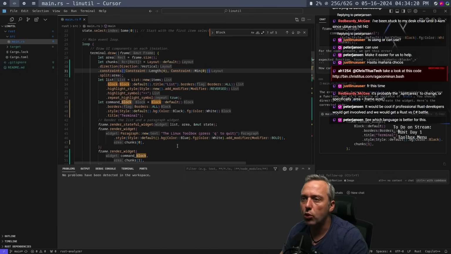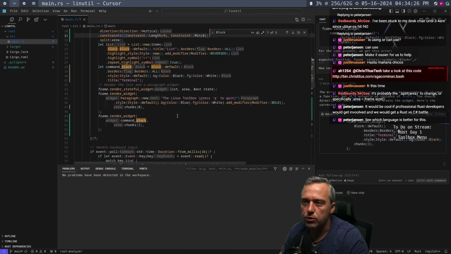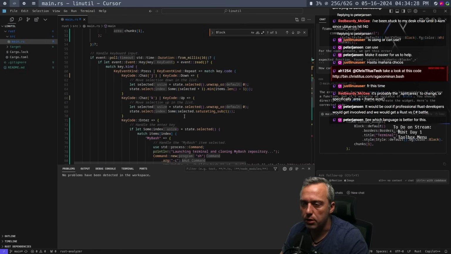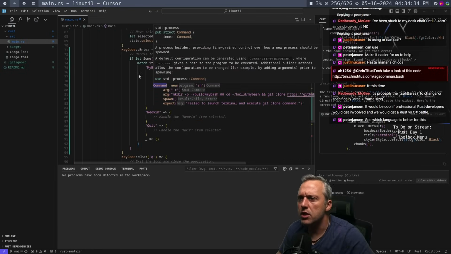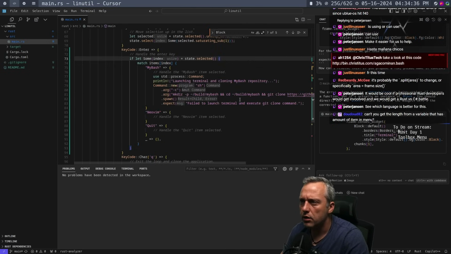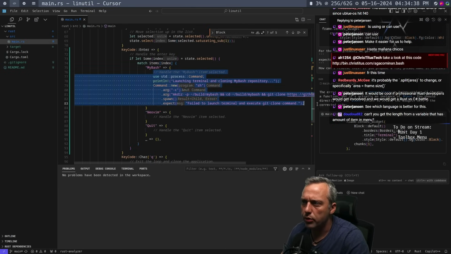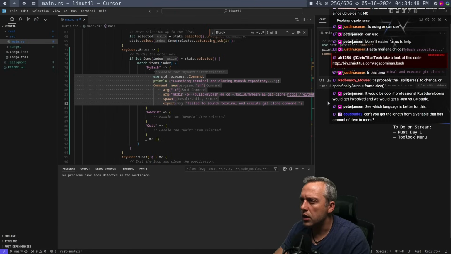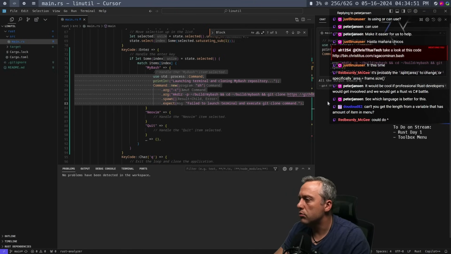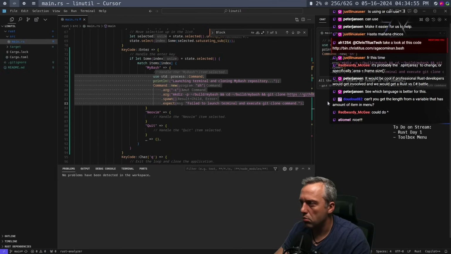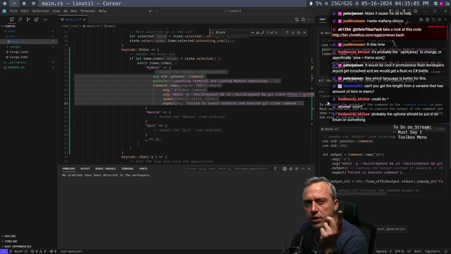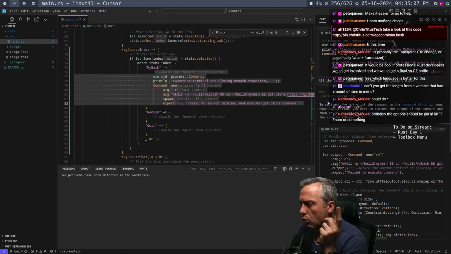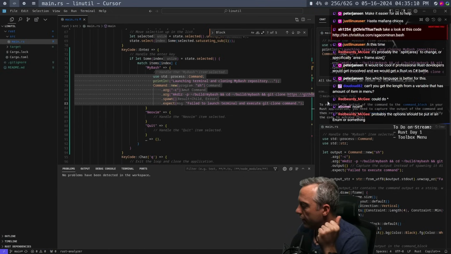So now we just got to output our terminal, or redirect the output to that render widget, the command block. So this right here, we need to redirect the output. Actually, let's just highlight all that. All the output should be rendered in the command block. Yeah, that would actually be better, dude. If we did that, I think that would be the best way.